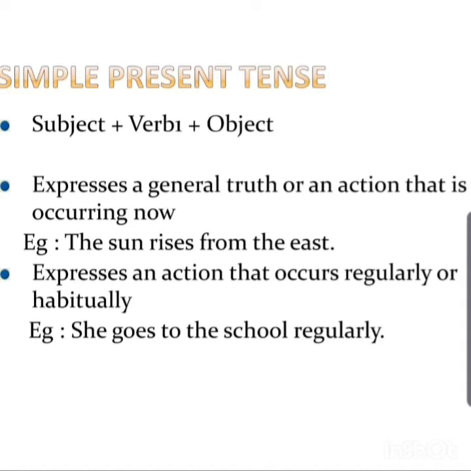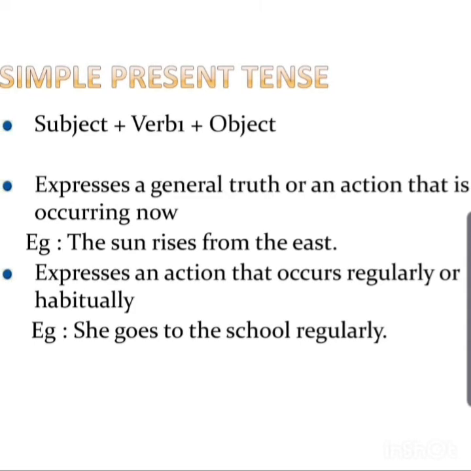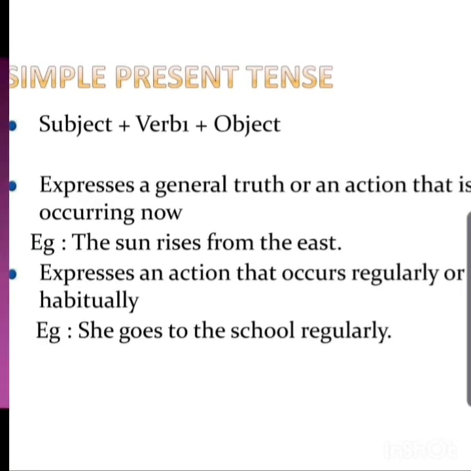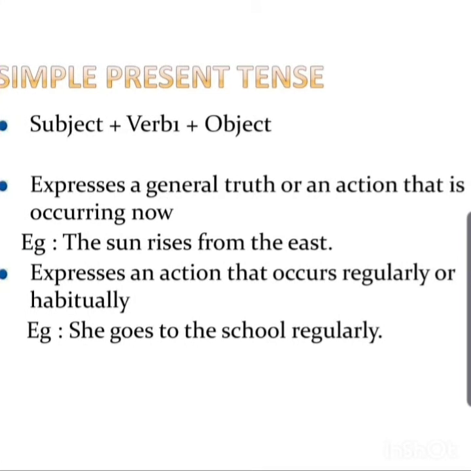Suppose I go to school by bus. You go daily. My father goes to his office by his car. Or you can say the sun rises from the east. Now this is a general truth or a scientific fact. Such a general truth, or an action that occurs now and then and daily also, you have to use in the simple present tense.